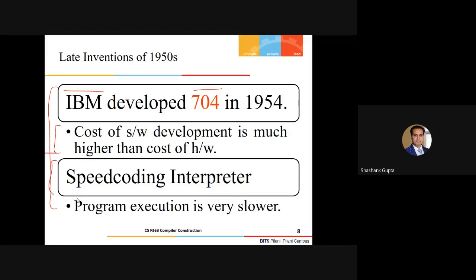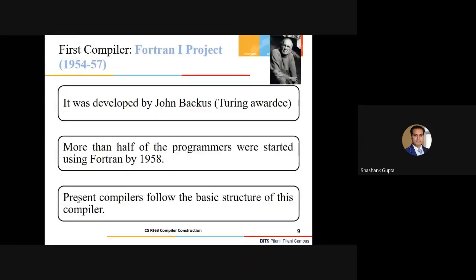Then what is the first compiler that was actually acceptable in the real world market? Here it is. The first compiler was known as the Fortran first project, introduced somewhere around 1954 to 1957.